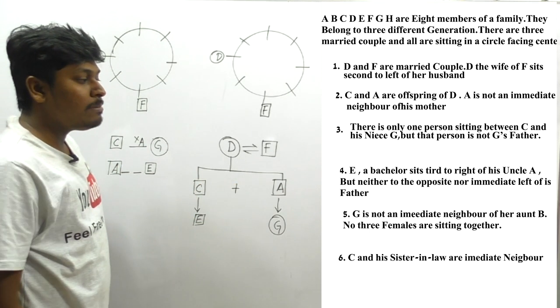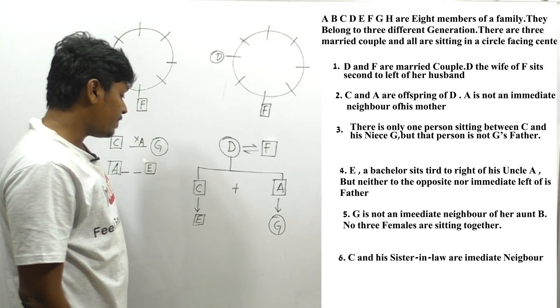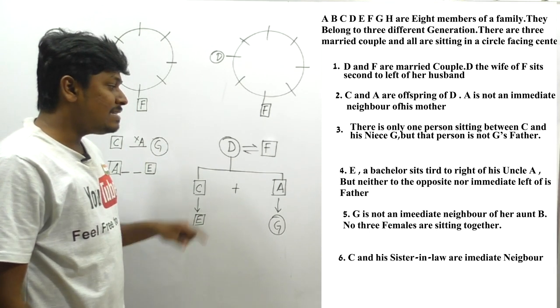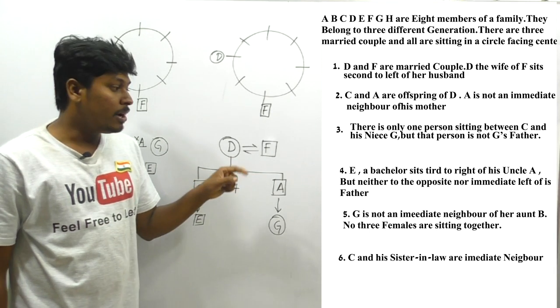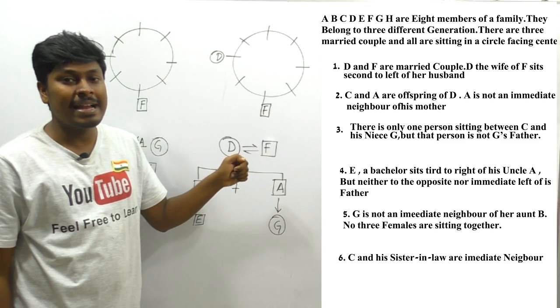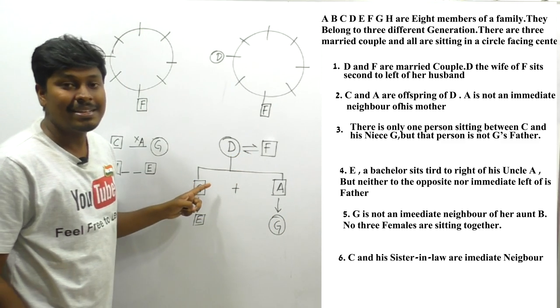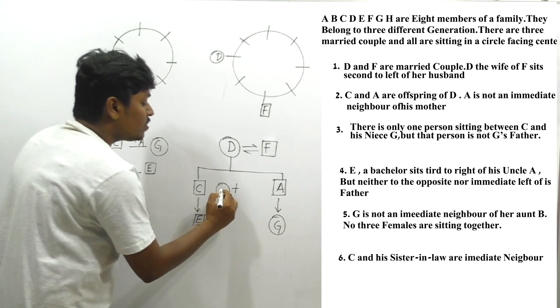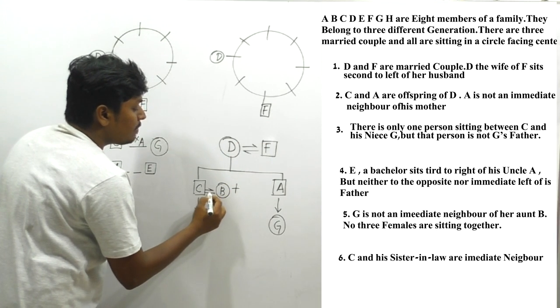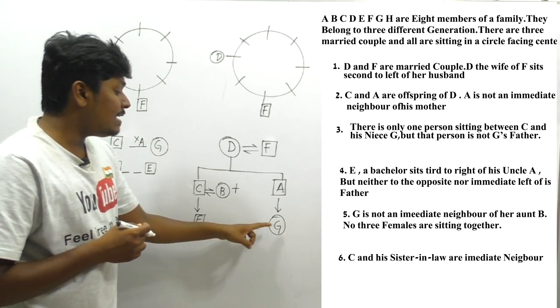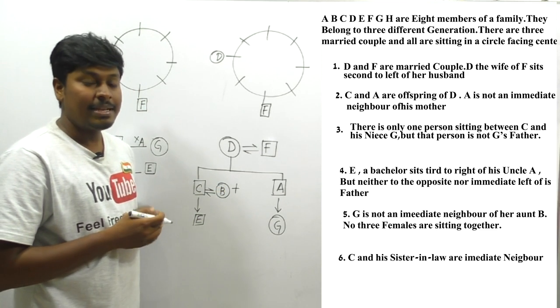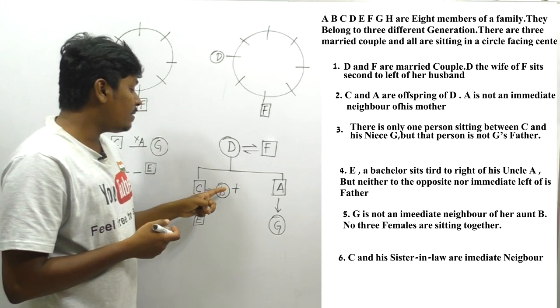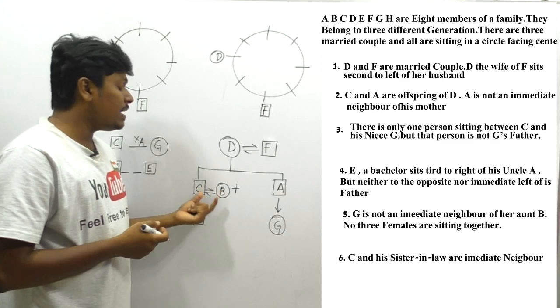G is not an immediate neighbor of her aunt B. So friends, they have said that G is not an immediate neighbor of her aunt B. What is the meaning of aunt B? G is calling someone an aunt. So I can clearly say that B should be the aunt, and C and B are a married couple.